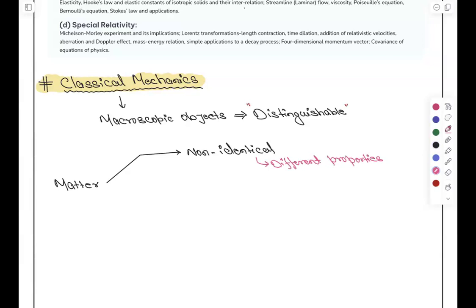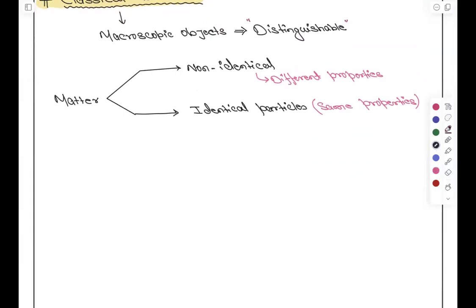But there are few something which we call in mechanics or in physics, they are identical. Identical particles or matter. What are identical particles? Identical particles are those which have all same properties. Now you need to understand that it is not the matter whether you can differentiate or not. It is distinguishable, right? And now this identical particle is categorized into these two terms.